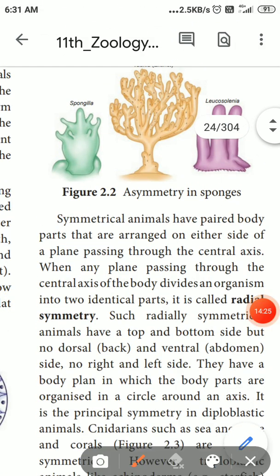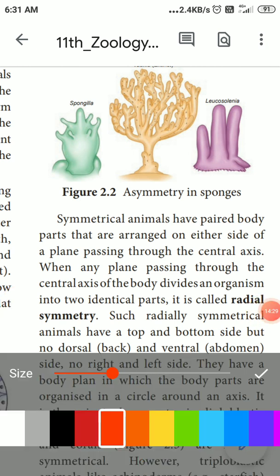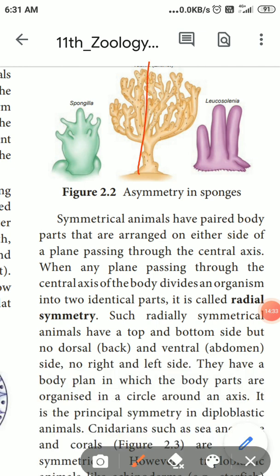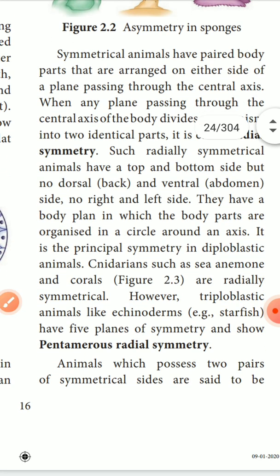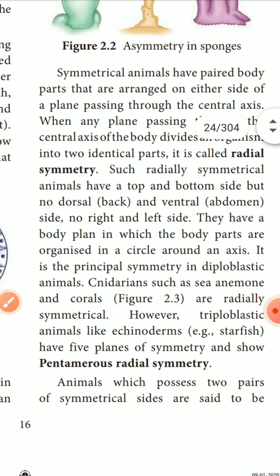When you cut an animal in any axis and do not get equal parts, these are called asymmetrical, not identical in nature. Now, the principle of symmetry in diploblastic animals: we see symmetry around the axis.